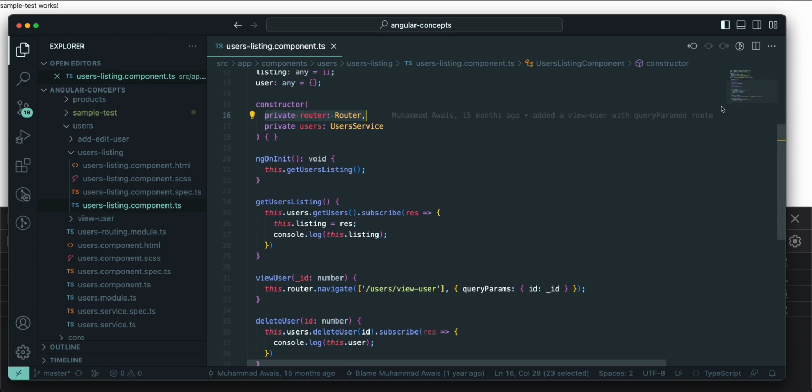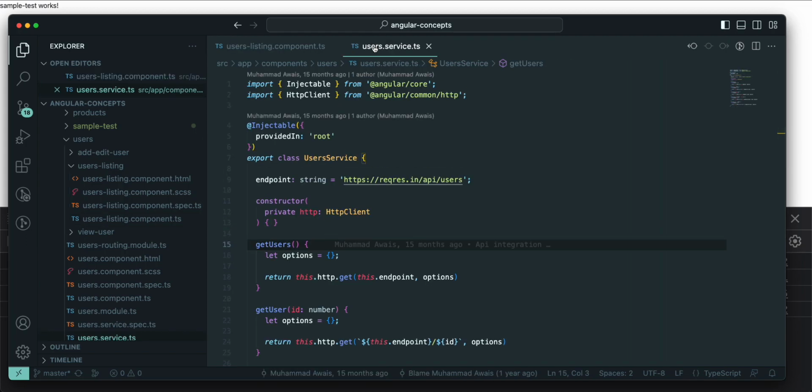You can see here in ngOnInit, we are consuming an API call from the server. We are getting the list of users so that we can render it on our screen. This getUsers is written in our user service.